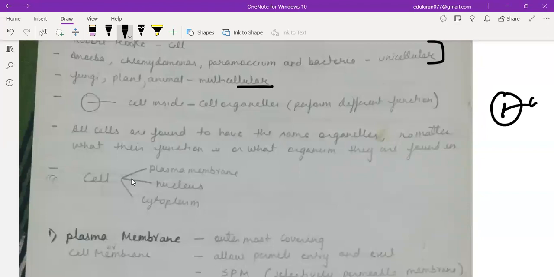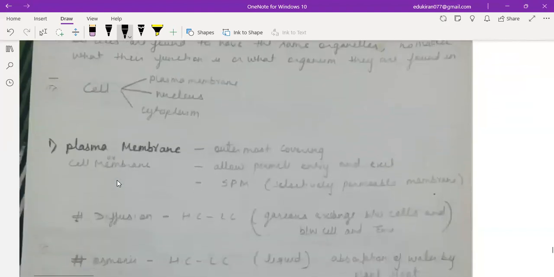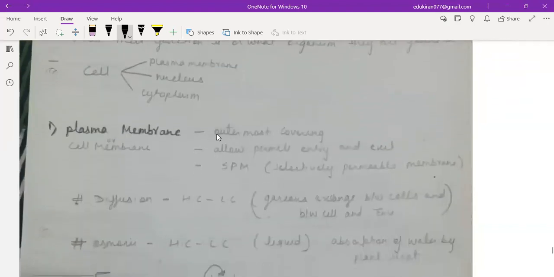Now the cell basically has the plasma membrane, nucleus, and cytoplasm. Coming to the plasma membrane, which is also known as the cell membrane. This is the outermost covering, which permits entry and exit. It is an SPM, a selectively permeable membrane.